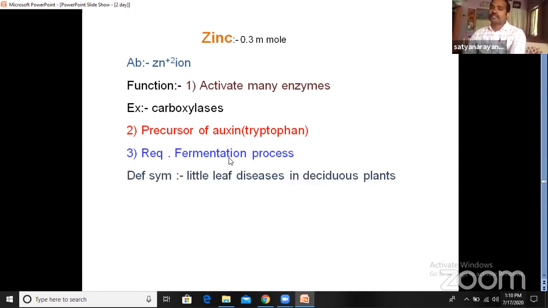Then let us see the deficiency symptoms. We can find the deficiency symptoms of zinc in a specific kind of plant, deciduous plants. These deciduous plants generally fall off their leaves in the summer season. So in those plants, we find little leaf disease.